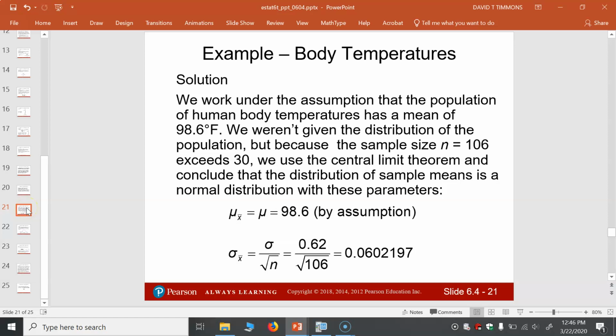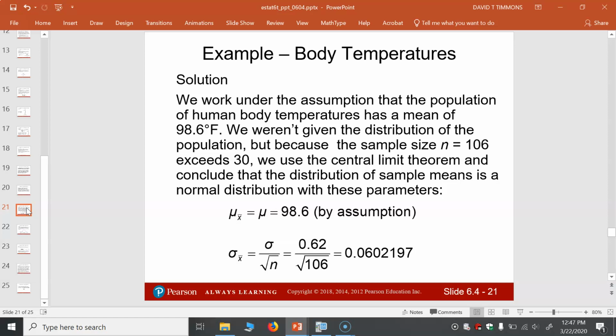All right, now I'll show you this manually in a second, but we're going to assume that the body temperature has a mean of 98.6. Even though we don't know the distribution of the population, that sample size of 106 is definitely well above 30, so central limit theorem requirements are satisfied. And as you know, the mean of the sample means is the mean of the original distribution, that's 98.6. And the standard error of the mean is sigma divided by square root of n. Notice for a sample size of 106, that new standard deviation, instead of 0.62, is now 0.0602. It's almost 1/100th of the original standard deviation.